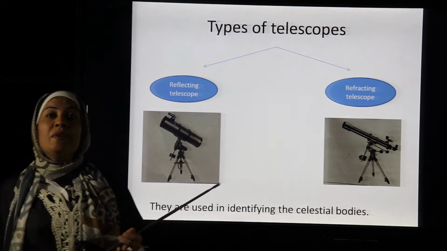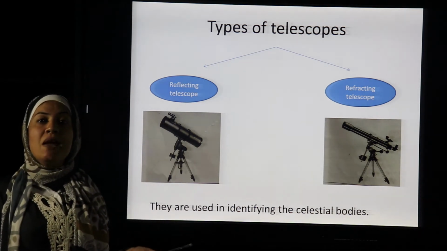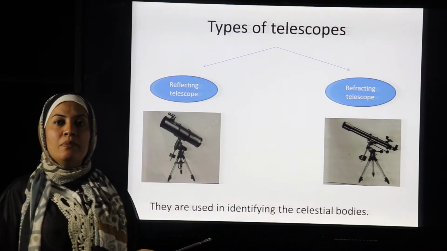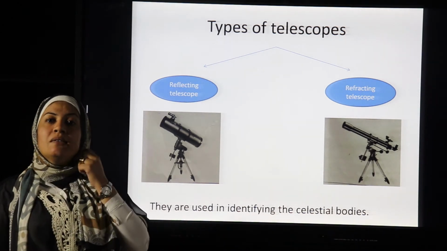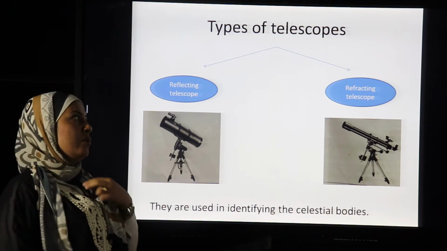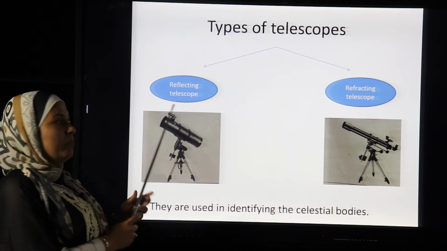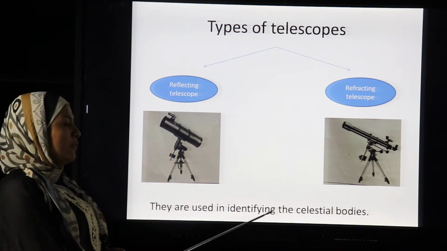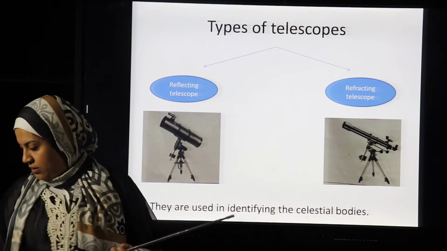How do we see the stars in space and the other celestial bodies and figure out their shapes? We use telescopes. There are two types of telescopes, the reflecting telescope and the refracting telescope. They are used to identify the celestial bodies.